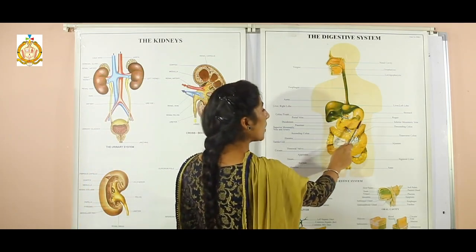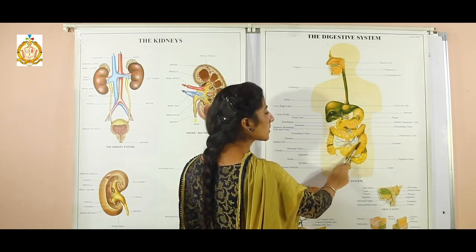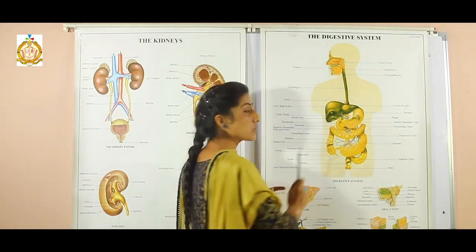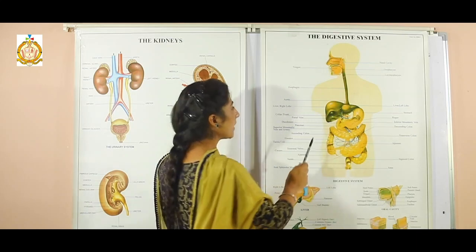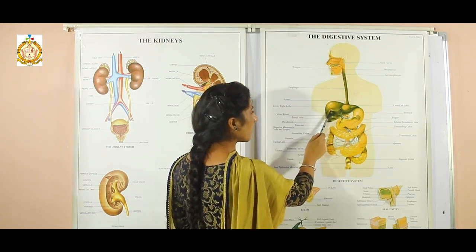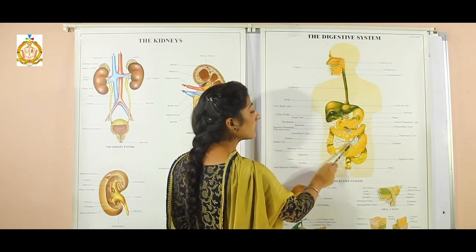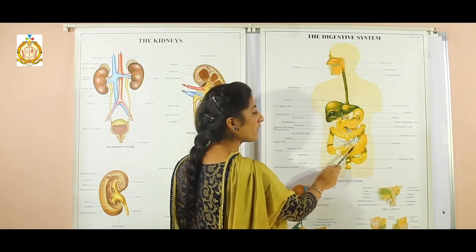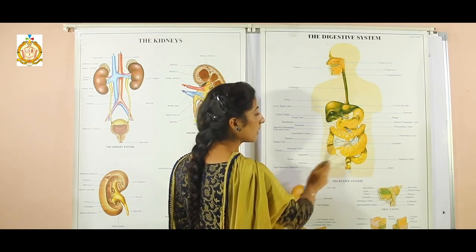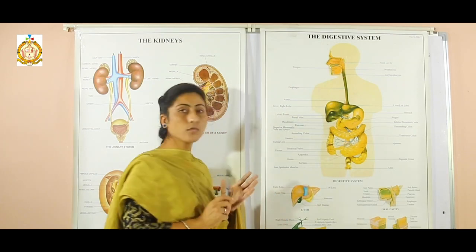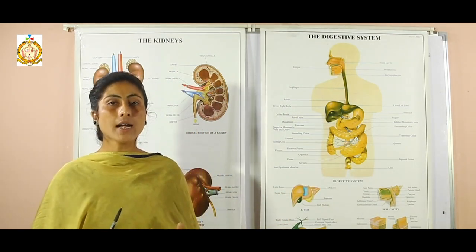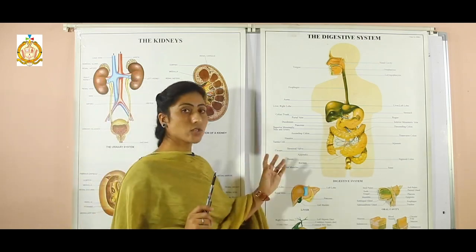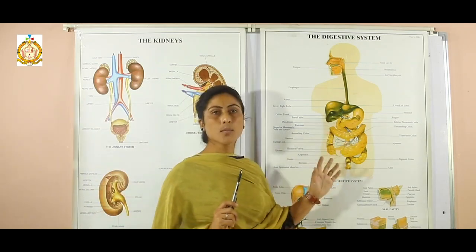From the stomach, food goes into the small intestine. Some juices are made here, like the liver secretes a bile juice that is used to digest the fats in the small intestine. The digested food is absorbed by the blood in the small intestine, and then the blood carries the digested food to all parts of the body.